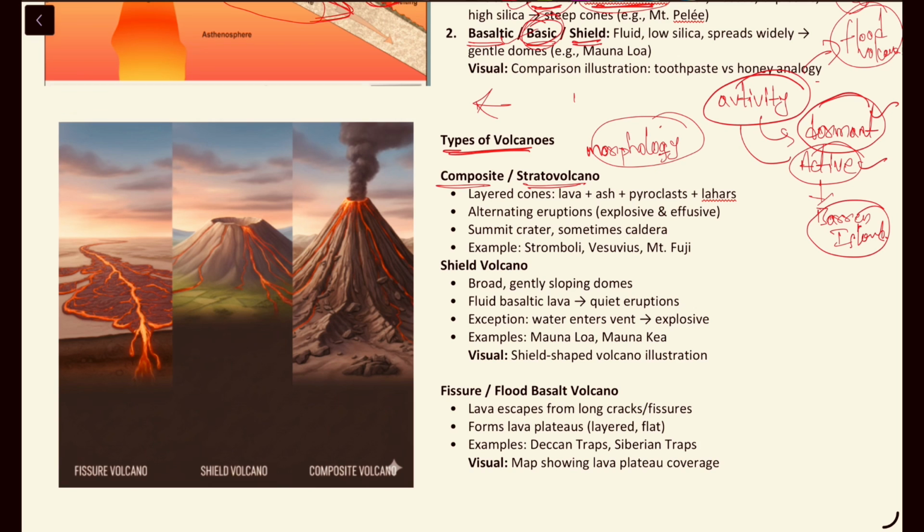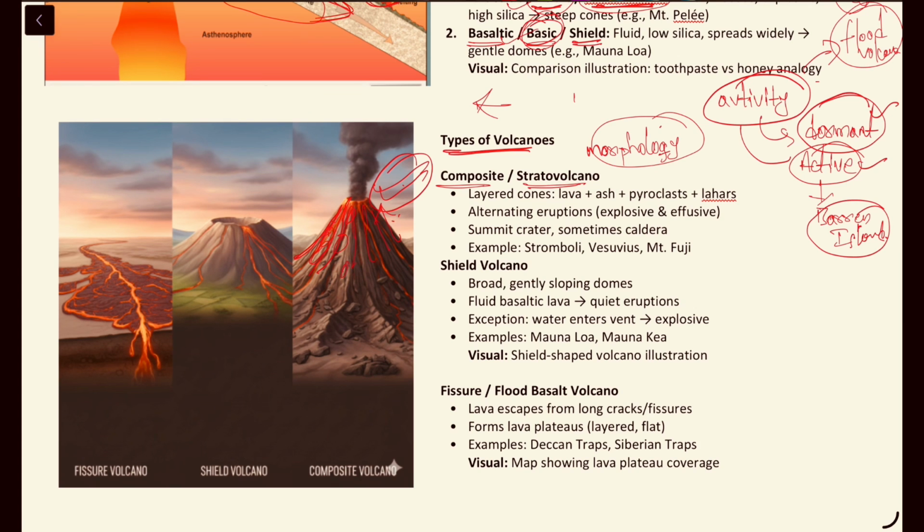You can see it in the image also. This first one is the composite volcano or the stratovolcano, where you can see it is very steep in nature, right? Steep means almost vertical, and there will be layers.